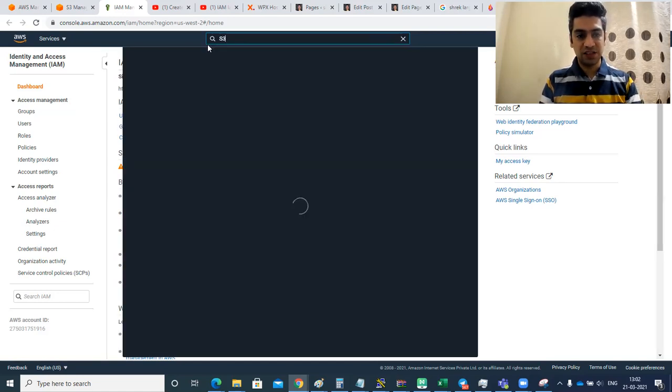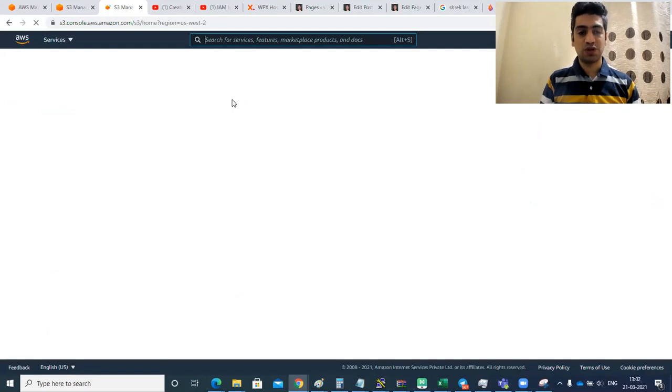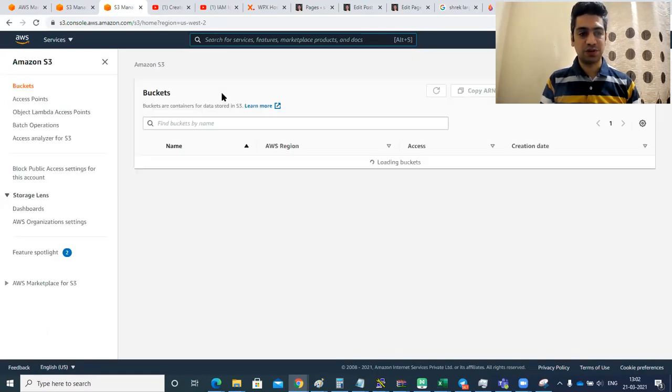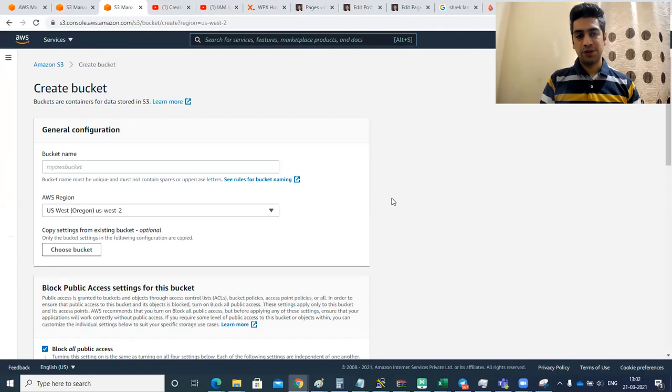If I type S3, you can see S3 has popped up. I'll click on S3. There was also an option of S3 Glacier, but right now you need to click on S3, and you see I have come over to this dashboard. You can click here and say create bucket. Like I said, think of a bucket as a folder in Windows.